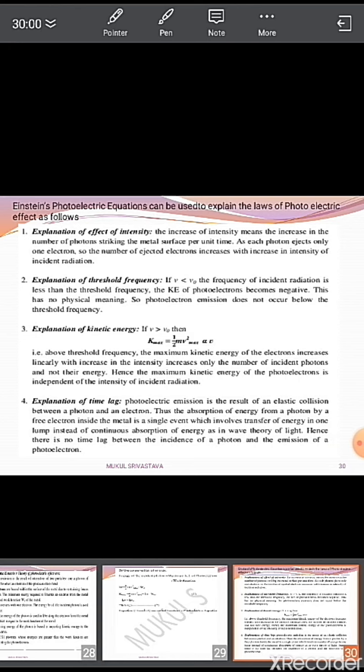Once the electron acquires the energy from the photon, it ejects from the metal surface immediately. So there is no time lag between the collision and the emission of the electron from the metal surface. So on that basis Einstein explained that the emission of electrons from the metal surface is an instantaneous phenomenon.